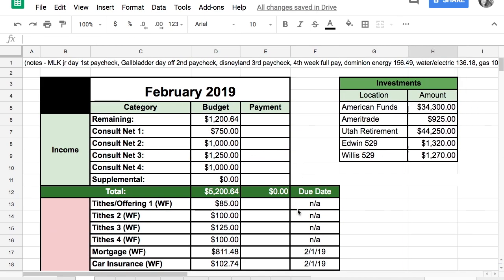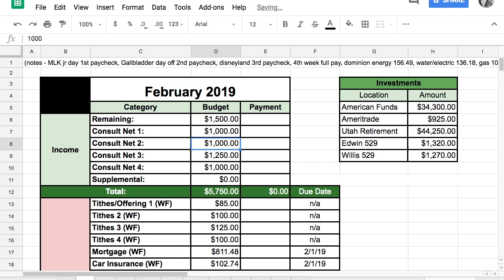Okay, I've gone ahead and removed everything from the columns, and now I just need to budget what we are actually making. So the first thing I did is I kept over $1,500 because we are having a few days off this month, and so instead of the normal $1,200, I bumped that up a little bit. Okay, my husband's first paycheck that he gets on this Friday will be $1,000 because he did miss one day last week for Martin Luther King Jr.